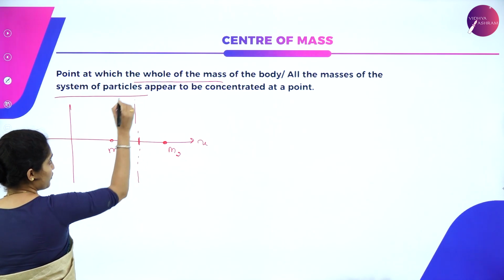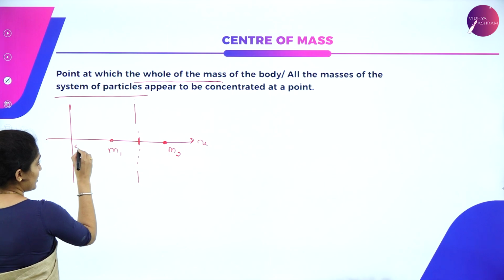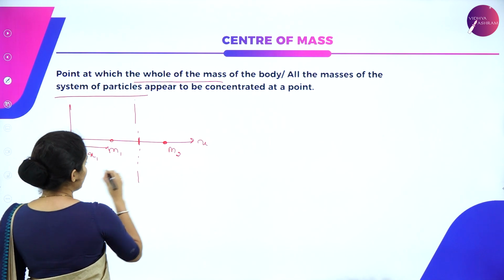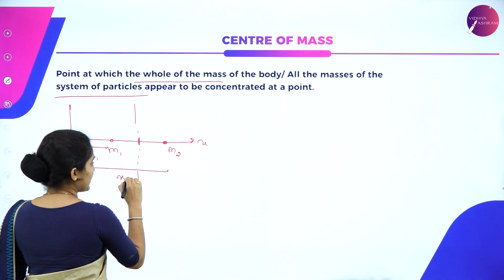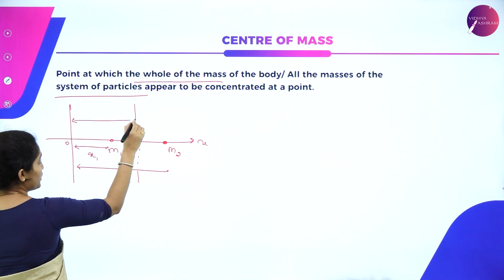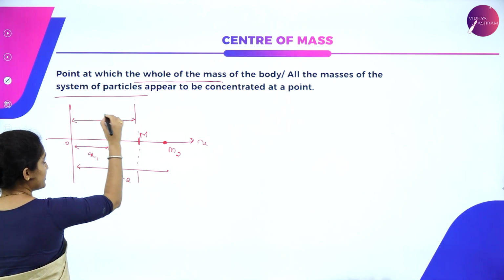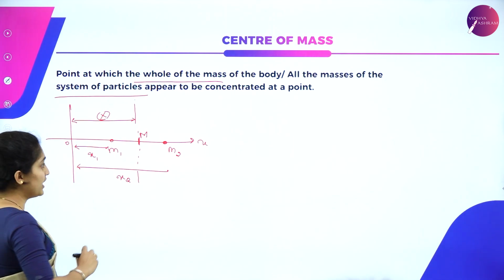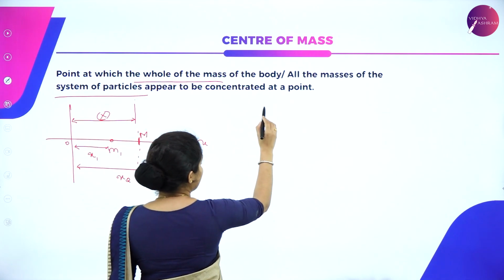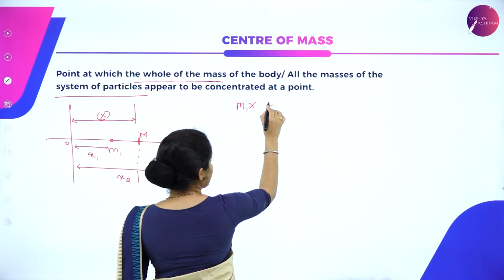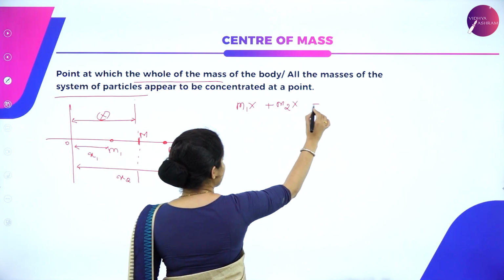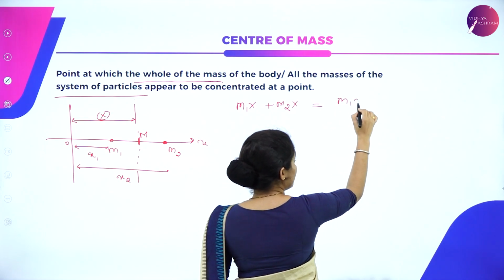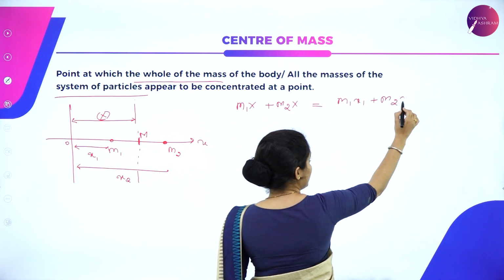On extension, m1 is at a distance x1 from the origin, and m2 is at a distance x2 from the origin. The distance from the origin to the center of mass is known as capital X. When this is the condition, the center of mass of the system can be equated as m1 X plus m2 X, that is with respect to the center of mass, is equal to m1 x1 plus m2 x2.